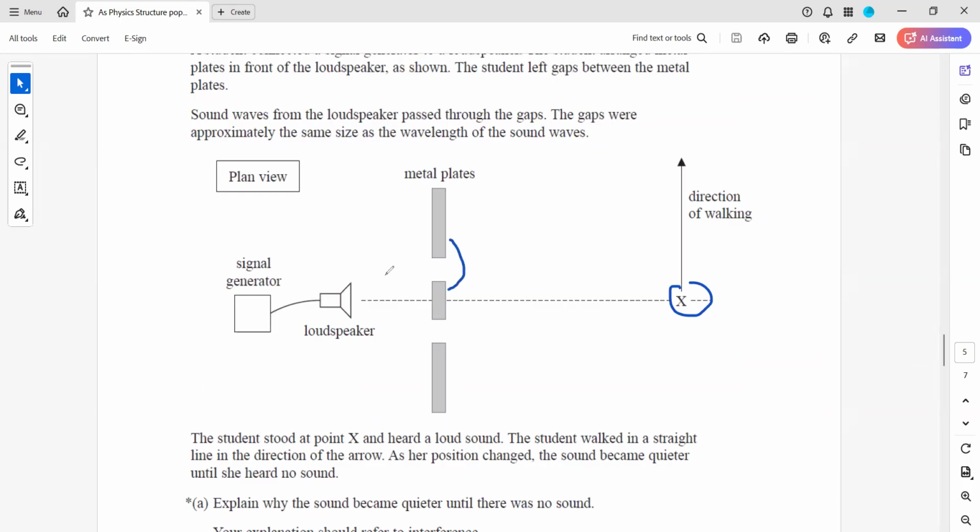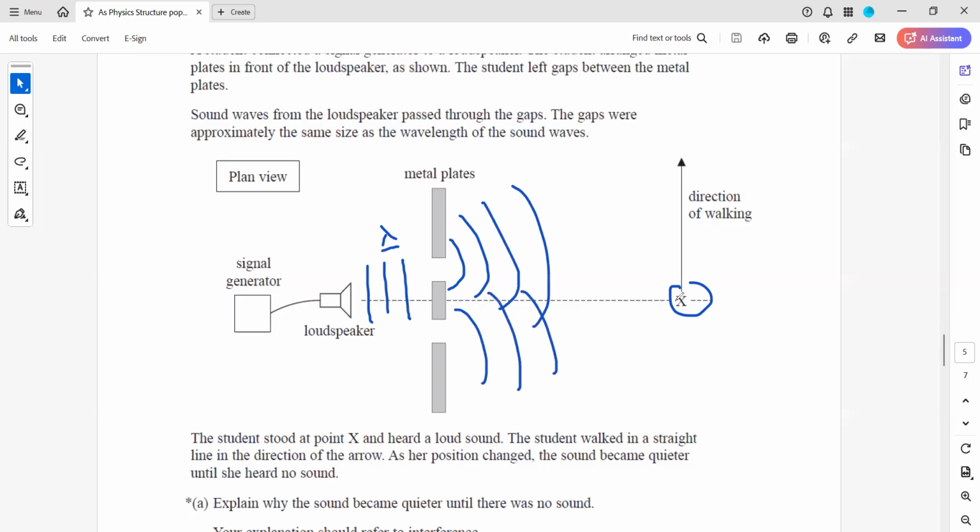Because the first thing that will happen is the waves from the loudspeaker have a wavelength that matches the gap size, so there will be maximum diffraction. Then the diffracted waves will interfere at point X. And why is there a maximum? Because the path difference is 0. That's why there is a maximum.